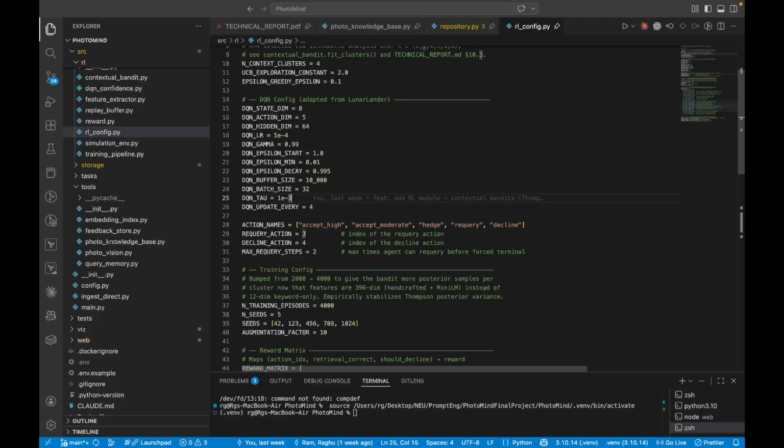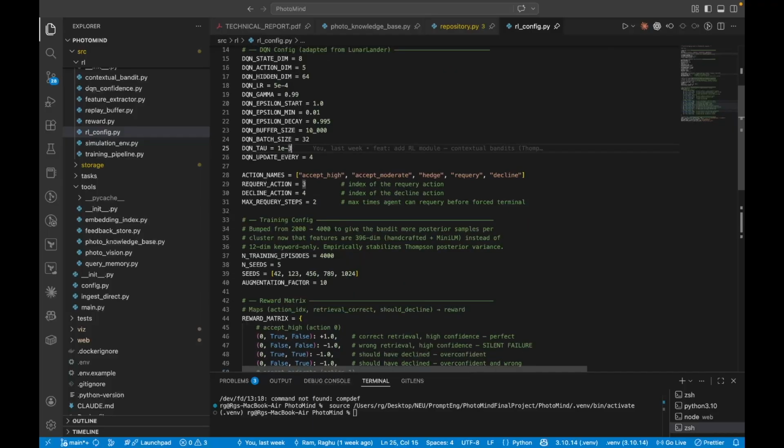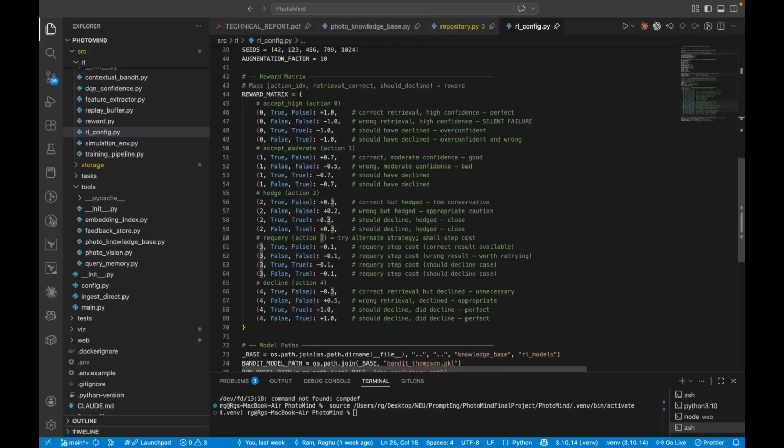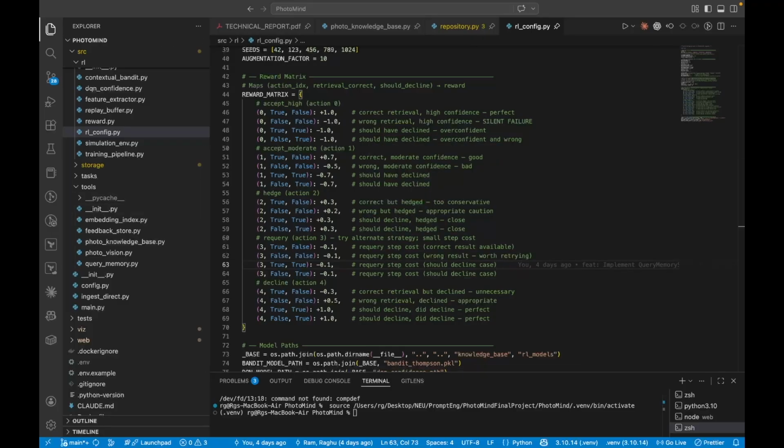The reward matrix is the part that I'm opinionated about. It's asymmetric on purpose. Correct decline is plus 1.0, but a silent failure, a confident but wrong answer, is minus 1.0. Think about it, if this is a personal finance tool and you confidently tell someone the wrong dollar amount, that's worse than saying I'm not sure. I wanted the system to learn that same instinct, and it does.